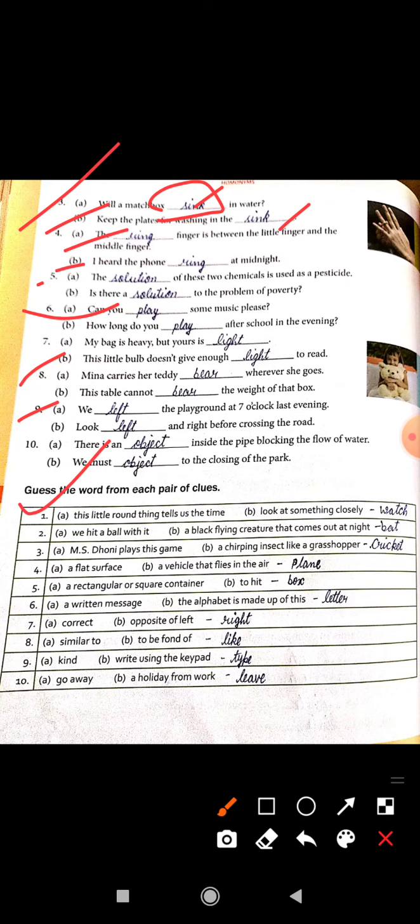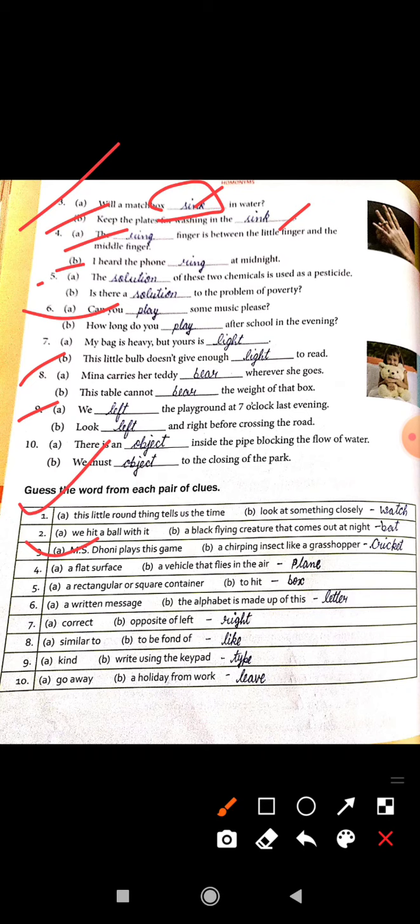Next, second one: we hit a ball with it. And B: a black flying creature that comes out at night. Bat. We use a bat in playing cricket, and the black flying creature is also called a bat, same spelling, same pronunciation. And third one: MS Dhoni plays this game. And B: a chirping insect like a grasshopper. Cricket.